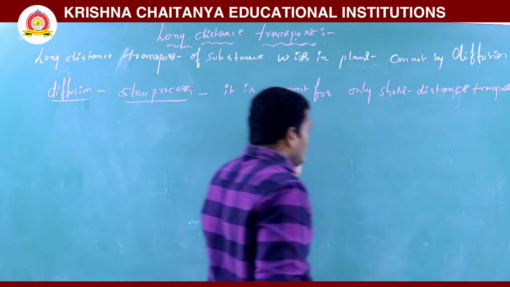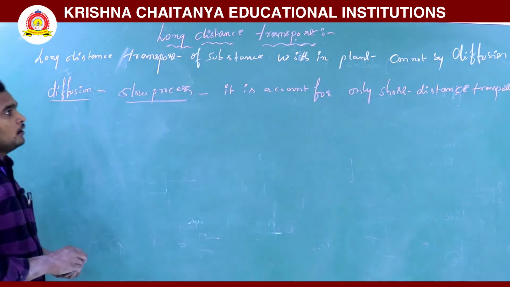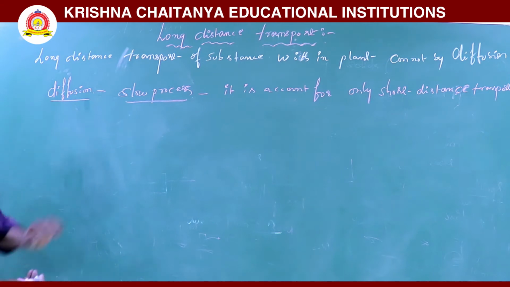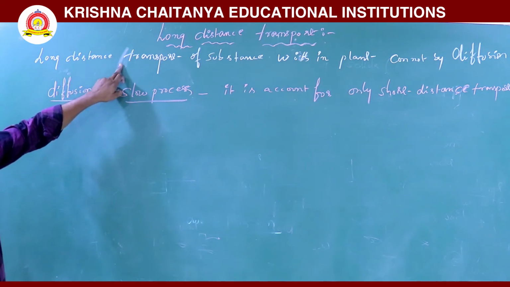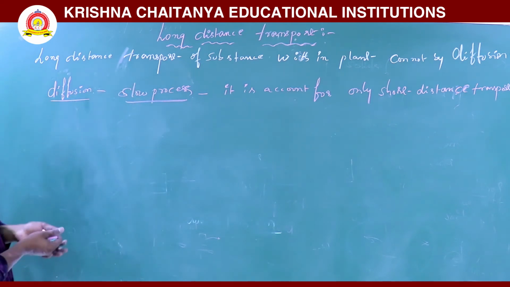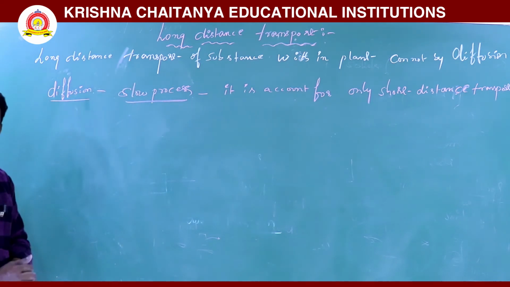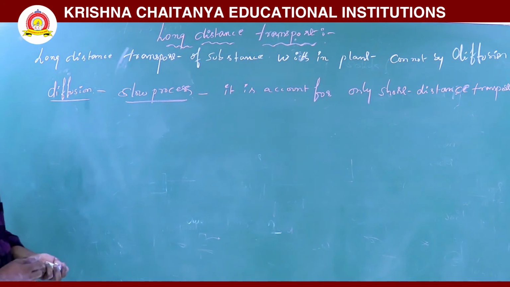Long distance transport of substances within the plant cannot happen by diffusion, because diffusion is a slow process, slowly moving. So it accounts only for short distance transport, not for long distance transport.